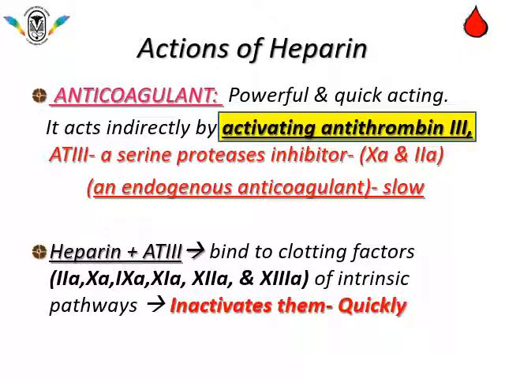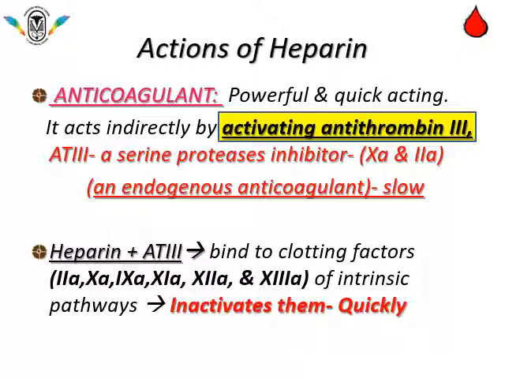We have seen in the last session that there are certain endogenous anticoagulants like antithrombin 3. There are 4 types of endogenous anticoagulants: heparin like substance, antithrombin 3 and others. So this antithrombin 3 slowly inactivates factor 10 and factor 2A. Antithrombin 3 is a serine protease inhibitor which inactivates factor 10 and factor 2. That is the endogenous anticoagulant, but it is very slow.